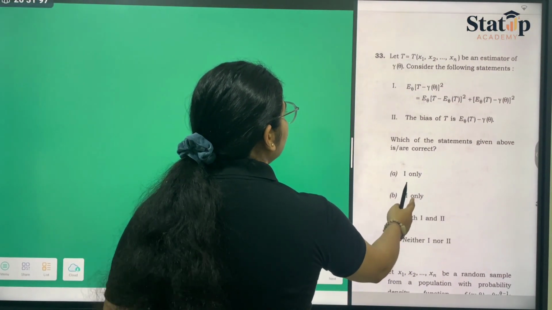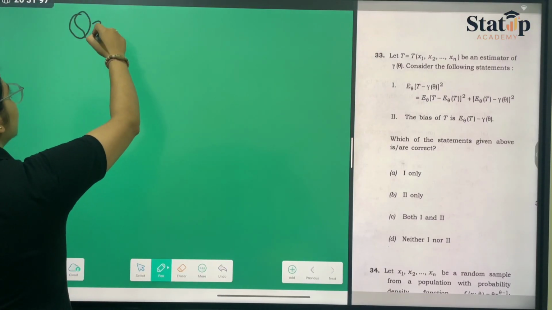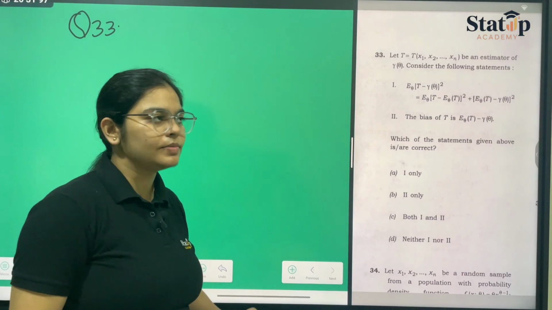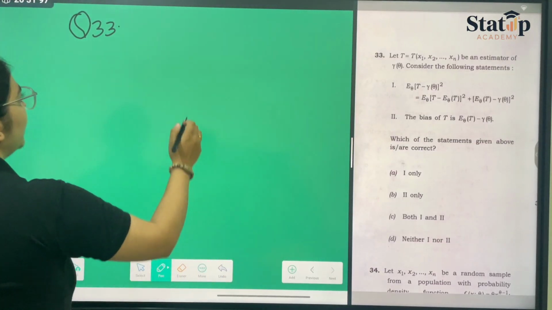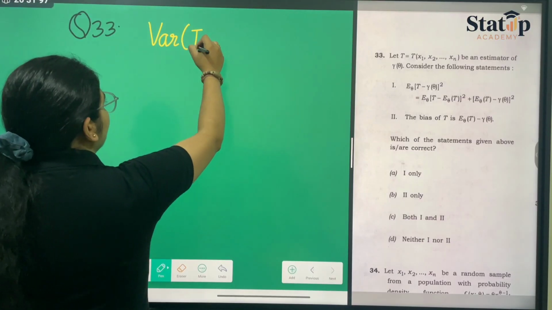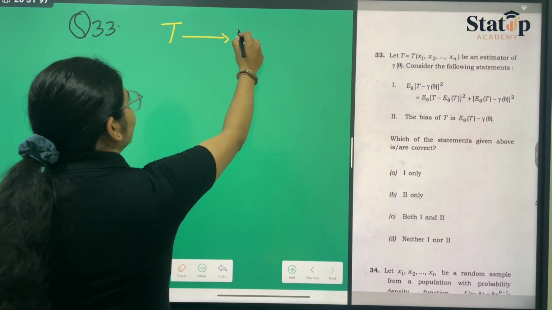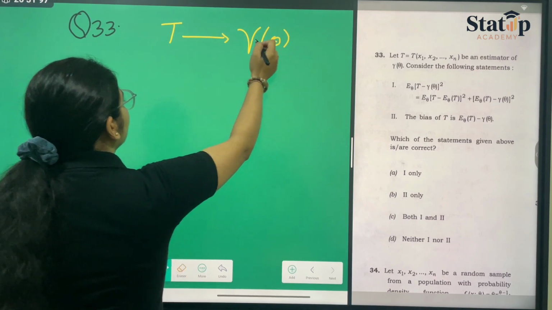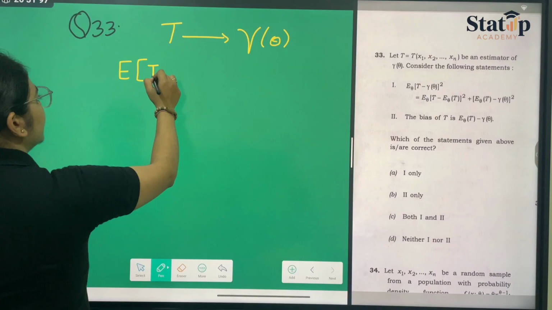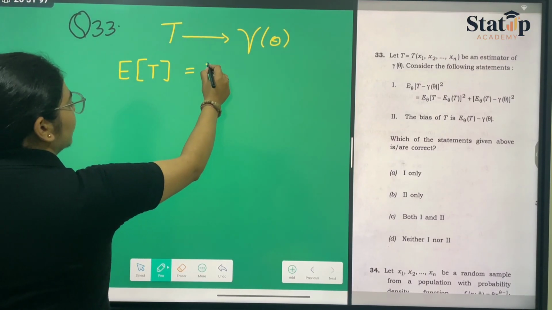Now moving towards our question number 33. Many of you would have been confused by it. It was a direct implementation of the theorem. So first of all, let me tell you, if we talk about any estimator T, then the variance of T. Suppose T is an estimator of gamma theta. So we can say that the expectation of T can be written as gamma theta.